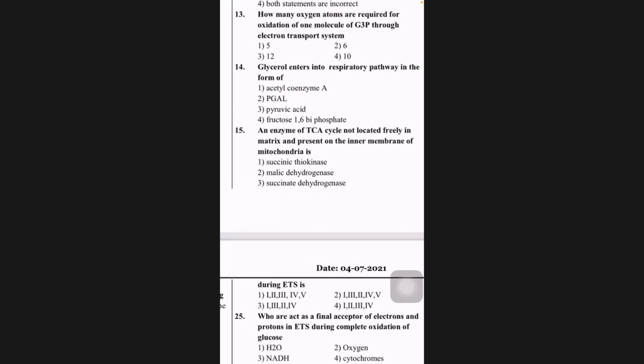Then 14th, glycerol enters into respiratory pathway in the form of GAP, which is otherwise called PGAL, nothing but 3P, through DAP. He has given a direct statement in the textbook as PGAL, but it is through DAP. As you see in the amphibolic pathway, clear mention there. So answer should be 2 for that. Then 15th.